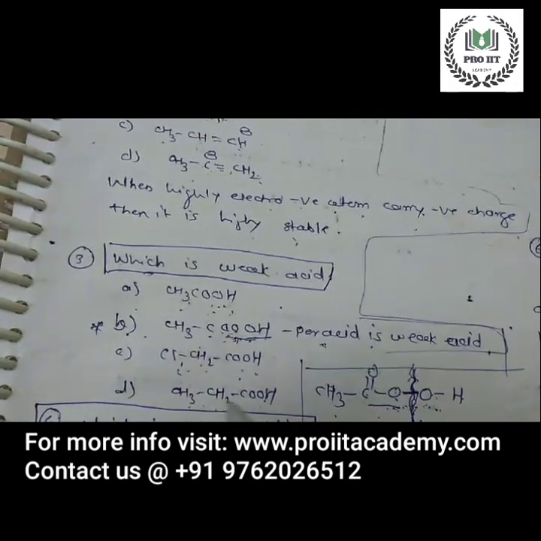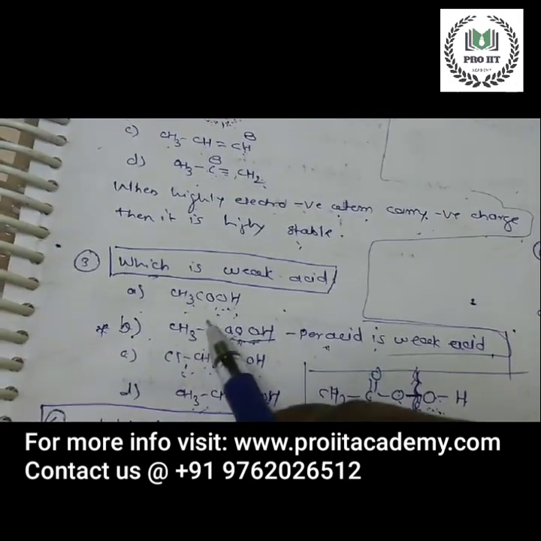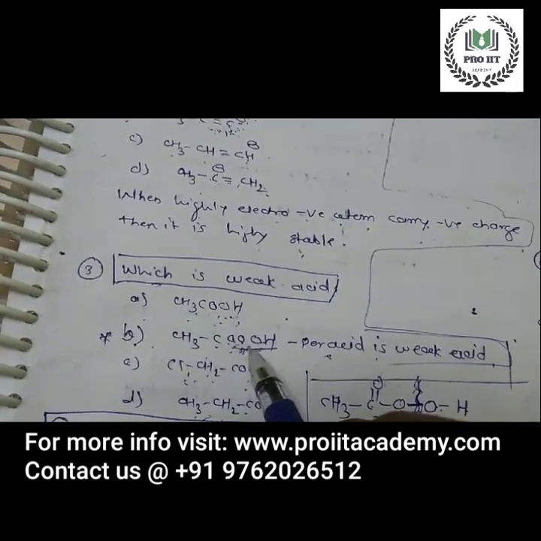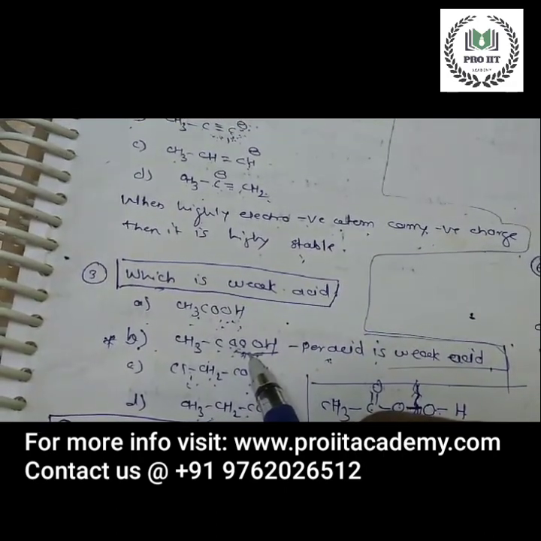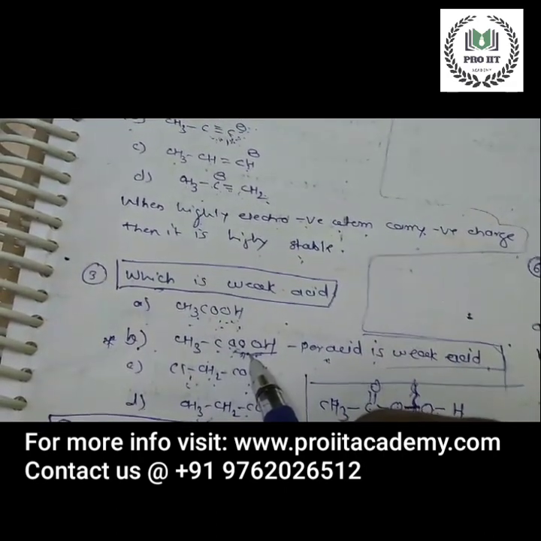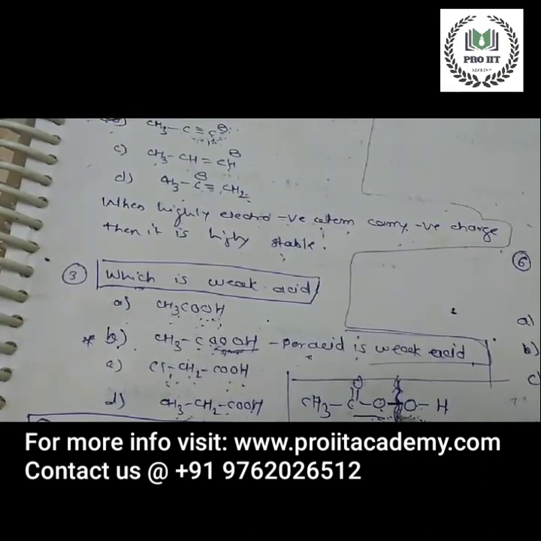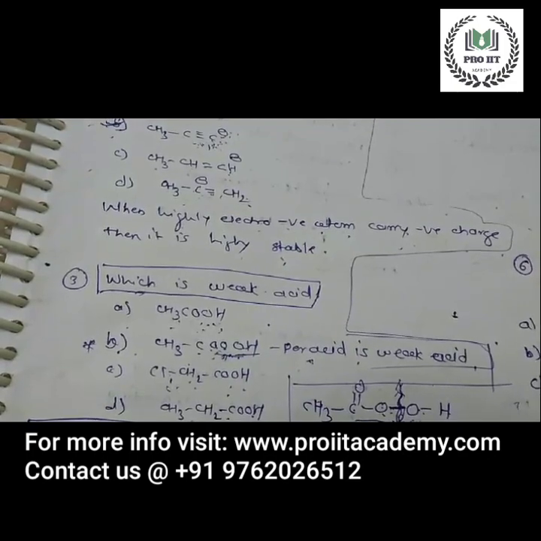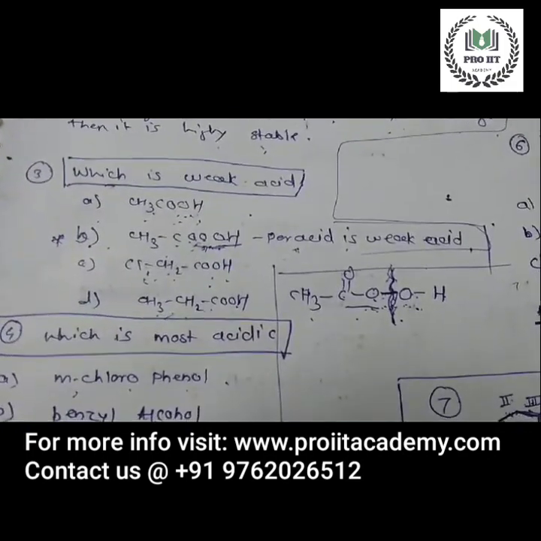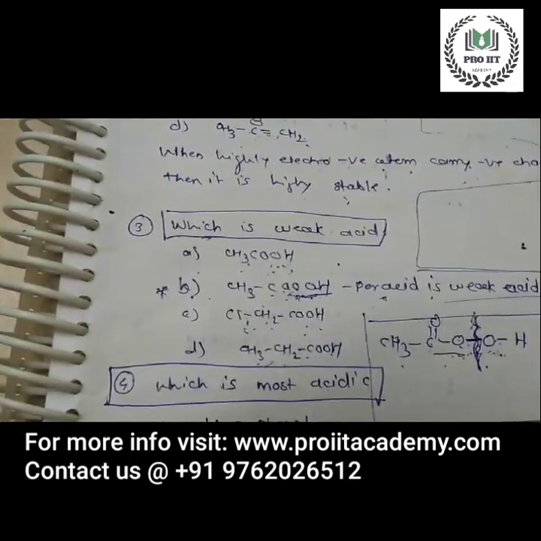Chloroacetic acid, then this is propanoic acid. But in the peracid there is a weak bond between the oxygens. The peracid is a weak acid because the weak oxygen linkage can easily break because of the electronegativity of both the oxygen atoms. Okay, so option B is the correct option.